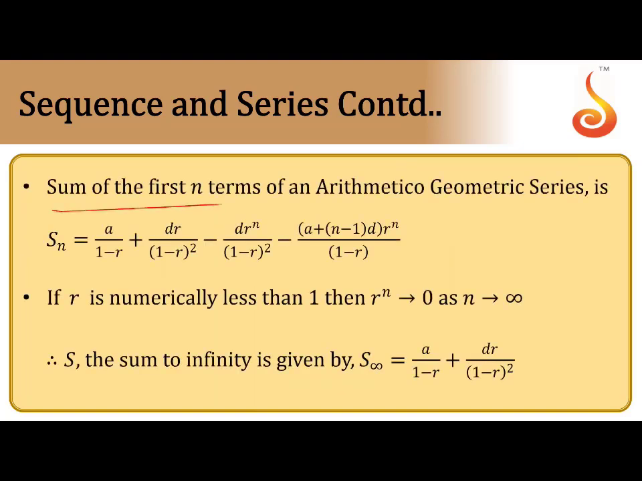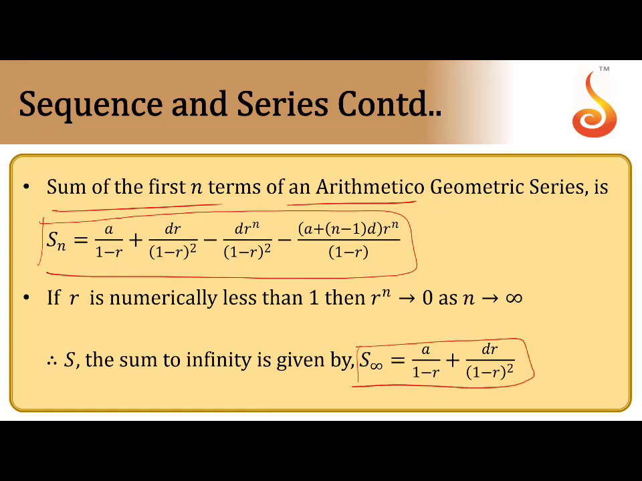The sum of n terms of AGP is a huge formula, you just have to remember it. They won't ask questions based on the nth term, they will ask questions based on infinite terms. The sum of infinite terms of AGP is the most important formula. Here, Sn equals a by 1 minus r, plus dr by 1 minus r whole square, minus the term with dr power n by 1 minus r whole square. This is a big formula, so it is difficult to remember, but we can get S infinity from this formula.